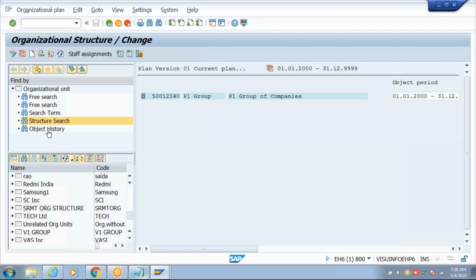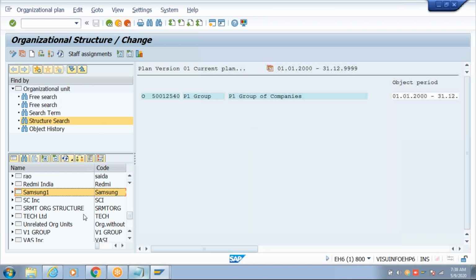Searching the objects, you can search with a name, you can search with the structures, and you can search with other criteria here. The hits of the search will be displayed here. When you double click on it, automatically this structure you will see on the screen. That means you are calling this structure onto the screen. But now don't double click on it.